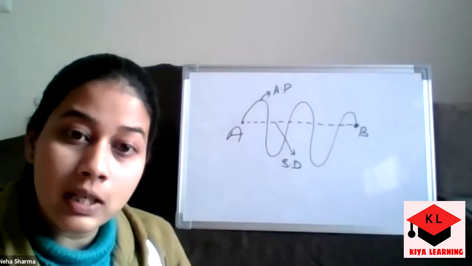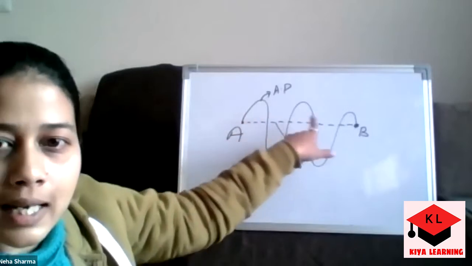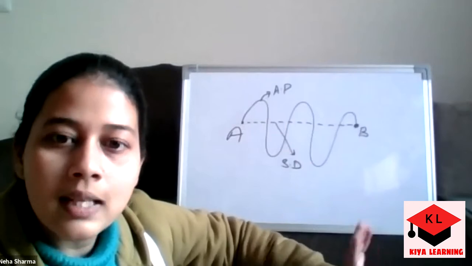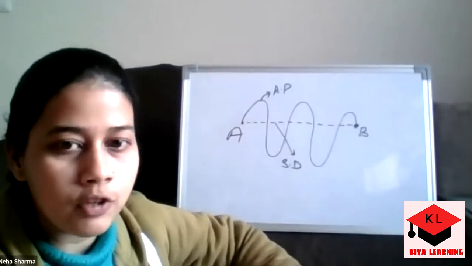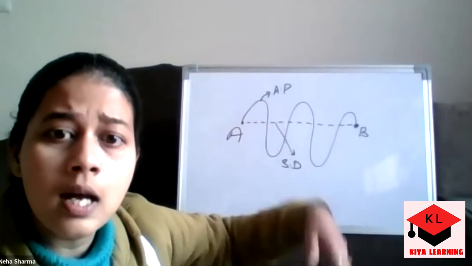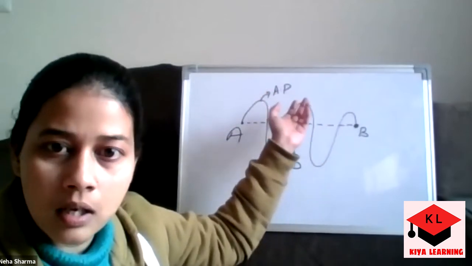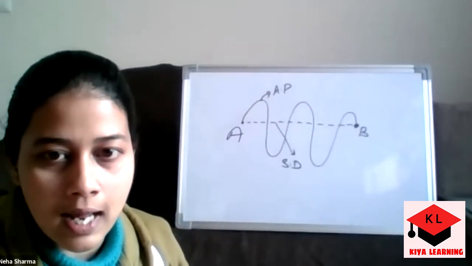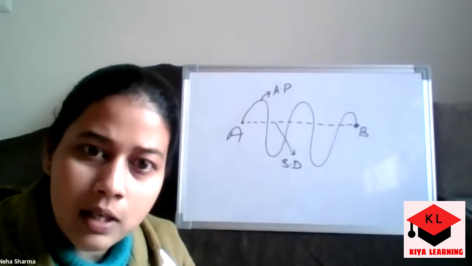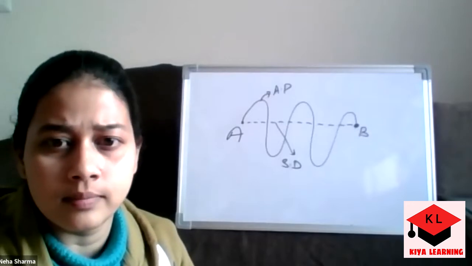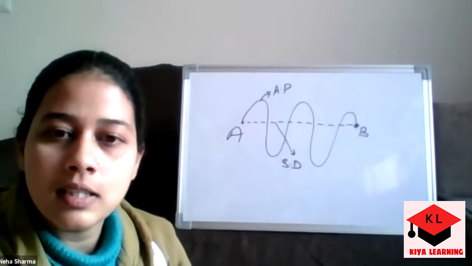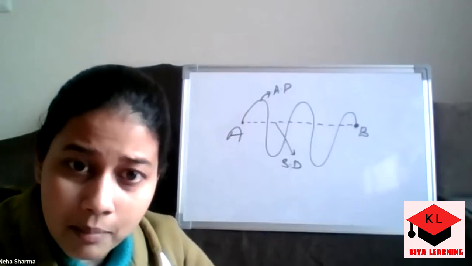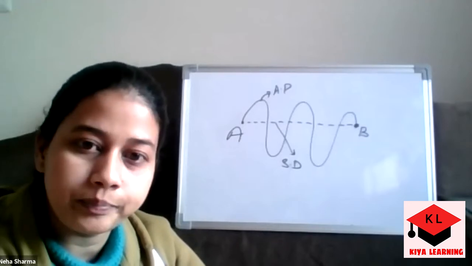But in case of displacement, if the person is moving towards right and continues the motion towards right, the direction is specific. That's why we say in displacement there is a specific direction and hence it is a vector quantity. But in case of distance, there is no specific direction, so we are unable to specify the direction. That's why it is a scalar quantity. And the unit of distance and displacement is the same, and its SI unit is meters per second.